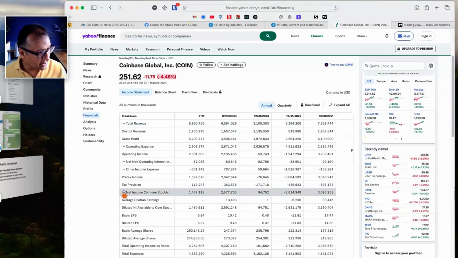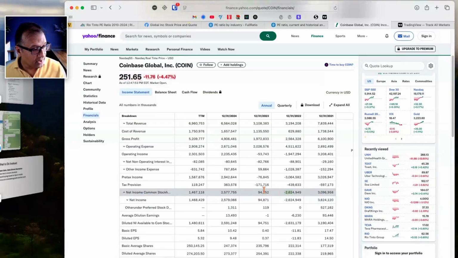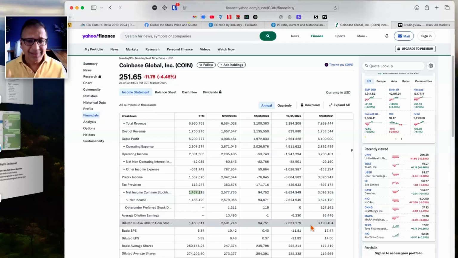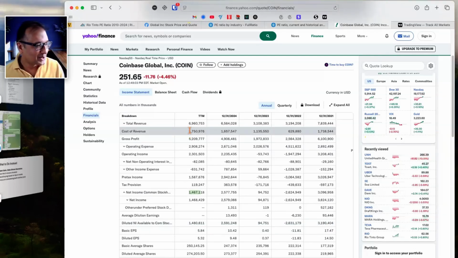Net income was 3 billion, then went down to a loss of 2.6 billion, then up to 94 million, now 2.57 billion, and the trailing 12 months, 1.4 billion. This gives you an idea of what the fundamentals are, and should enable you to make a better decision. And obviously you can do a Google search to see what the hype is around it. That gives you a better idea of whether you want to get into this or not.